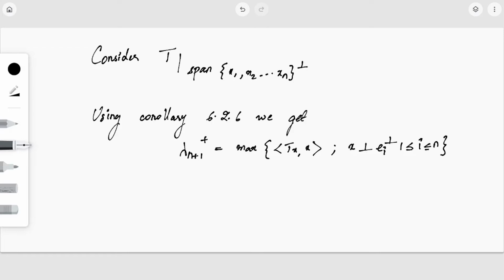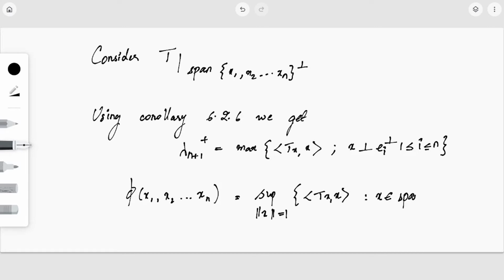Now just look at this definition. How have we defined phi in corollary 6.2.7? We defined phi of x1, x2, etc., xn to be the supremum over norm x equal to 1 of the inner product Txx, where x belongs to the span of x1, x2, etc., xn perpendicular. This is how we have defined the function phi.